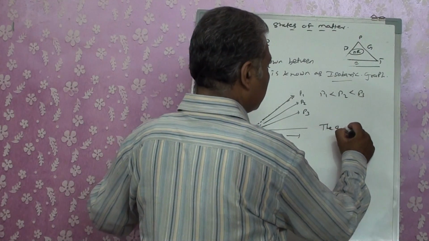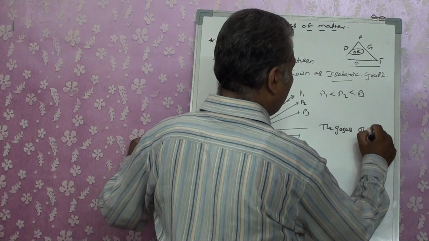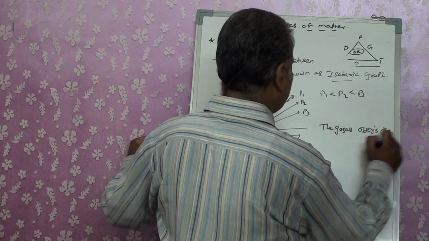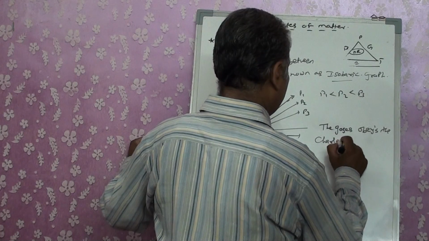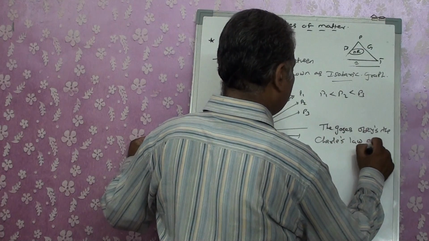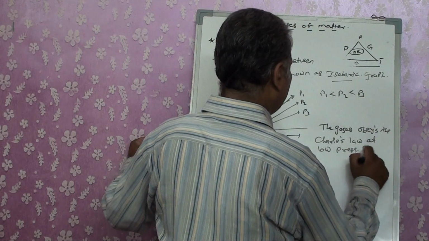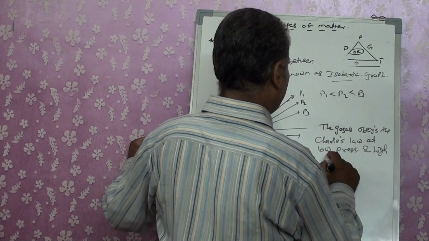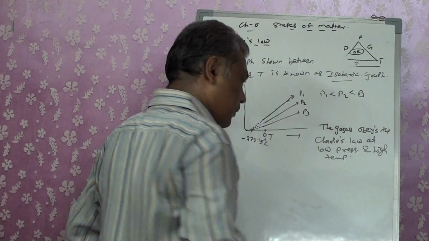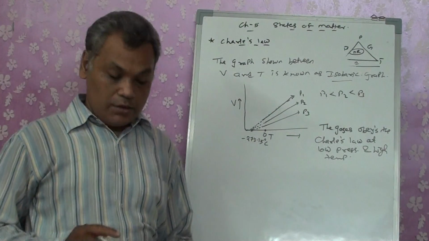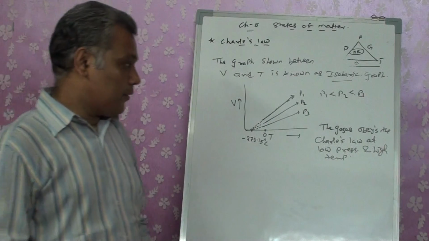The gases obey Charles' law at low pressure and high temperature, according to Charles' law, right?